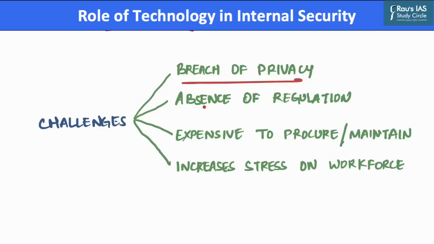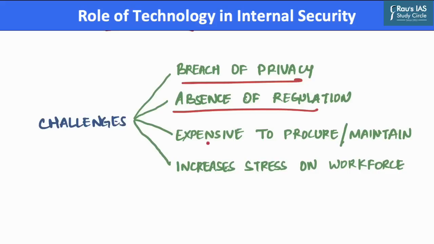Another challenge associated with use of technology is the absence of regulation of technology. In the absence of laws to regulate and specify the procedure for use of technology, it is left to the discretion of police itself on how these technologies can be used, and hence can lead to their misuse.